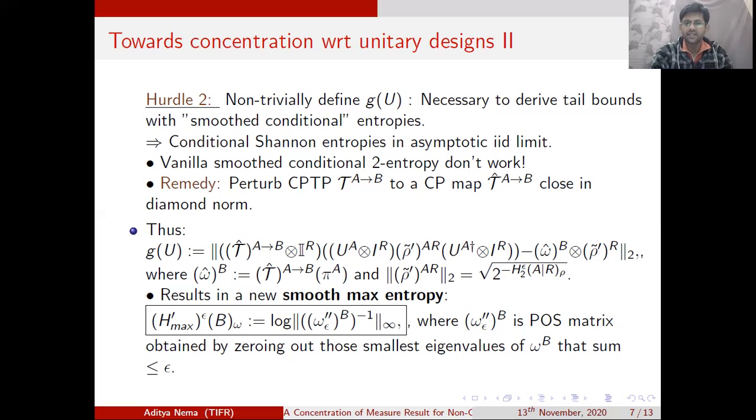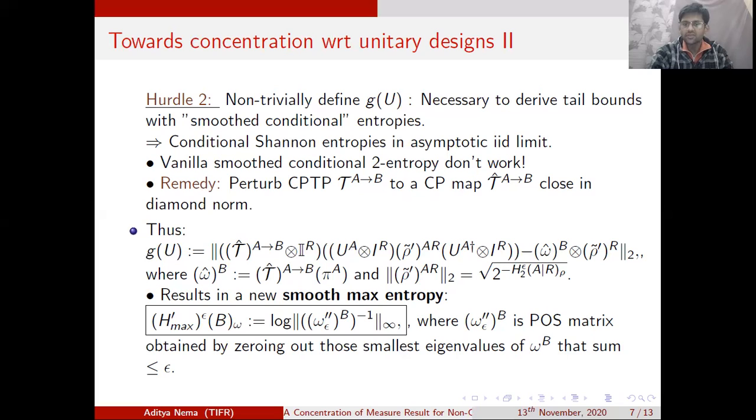Let us call that the smoothed max entropy, which in this work is a new entropic quantity, defined with respect to the state omega B, which is the marginal of the choi state of the superoperator tau, not tau hat, of the superoperator tau. The smoothed max entropy, which we denote as H prime max epsilon of the system B evaluated with respect to the state omega B, is defined as the log of the operator norm of a particular smoothed version of the inverse of the state omega B.